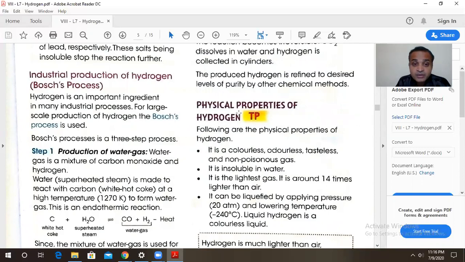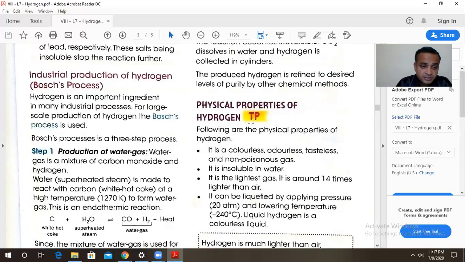That means carbon dioxide is soluble in water. So keep these two things in your mind. Hydrogen gas is not soluble in water. Carbon dioxide is soluble in water. And now we are going to produce hydrogen gas on a large scale, and we are going to use these two properties also.